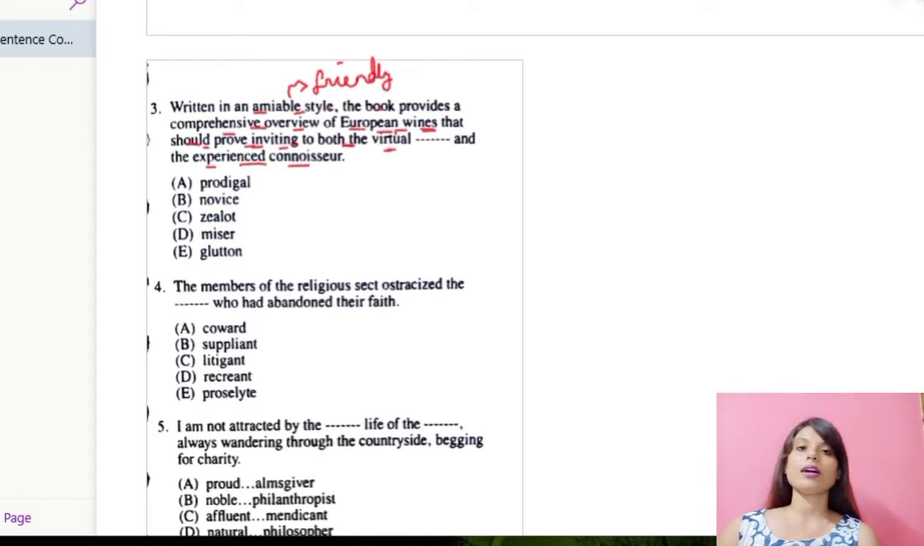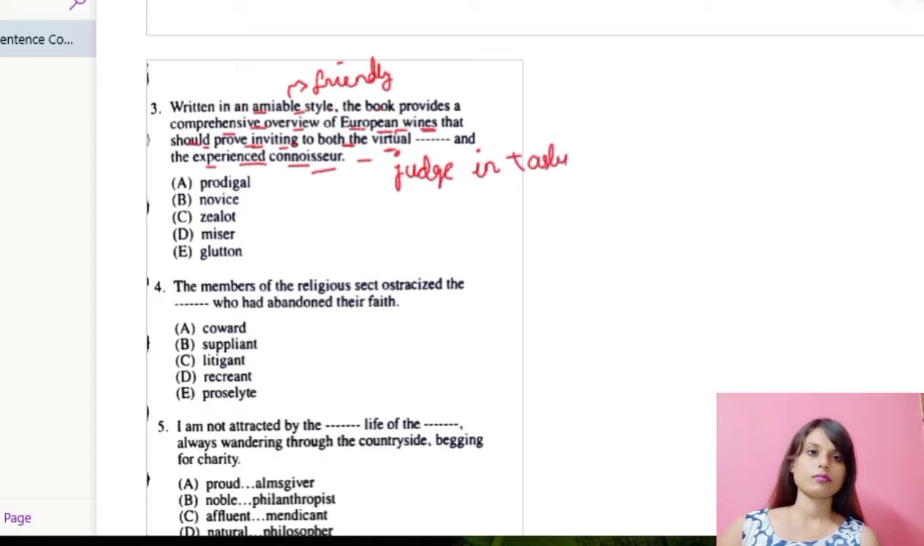Now, who is a connoisseur? Connoisseur is an expert judge in the matters of taste. Okay, judge in tasting. I am writing it down. Expert in tasting. Okay, so we need to put the correct option after virtual and check which one suits the best.